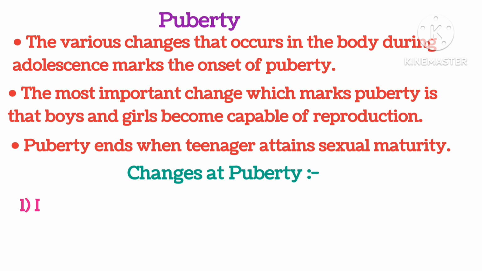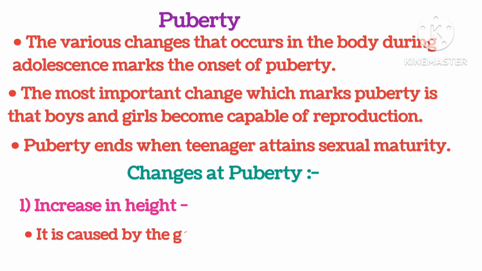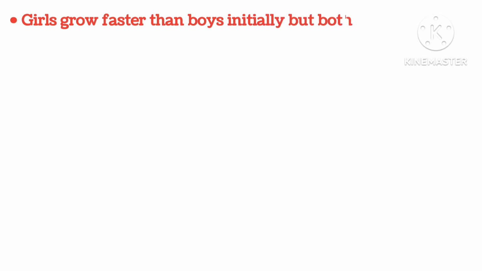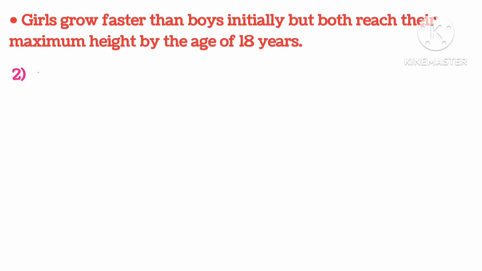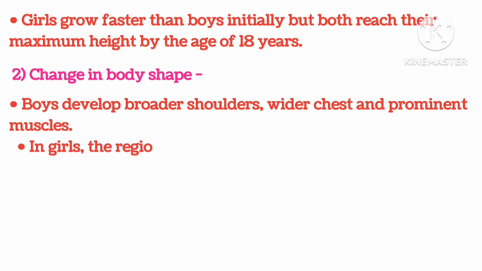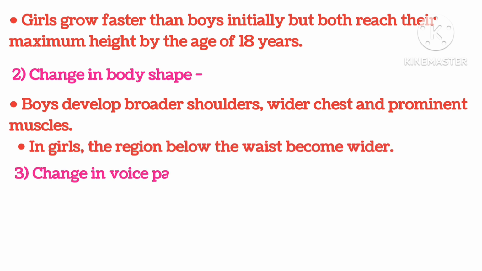Changes at puberty. Increase in height. It is caused by the growth in long bones of the arms and the legs. Girls grow faster than boys initially, but both reach their maximum height by the age of 18 years. Change in body shape. Boys develop broader shoulders, wider chest, and prominent muscles. In girls, the region below the waist becomes wider.